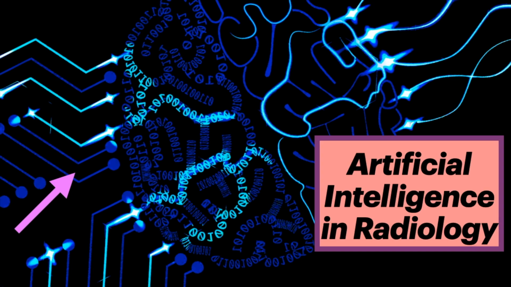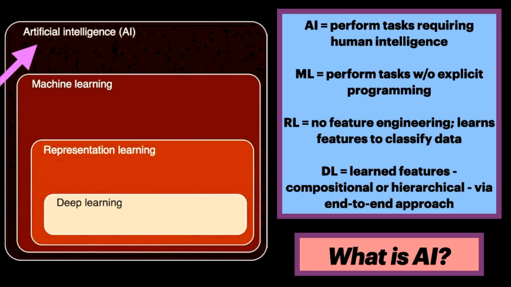Let's learn about artificial intelligence, AI, and radiology. What is AI? Here's a Venn diagram showing the different concepts. AI is a subfield of computer science devoted to creating systems to perform tasks that ordinarily require human intelligence.